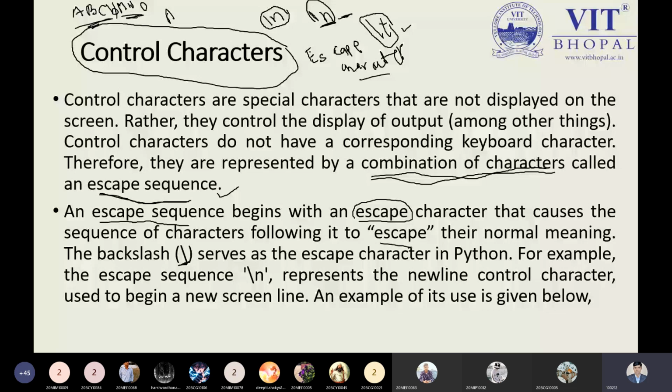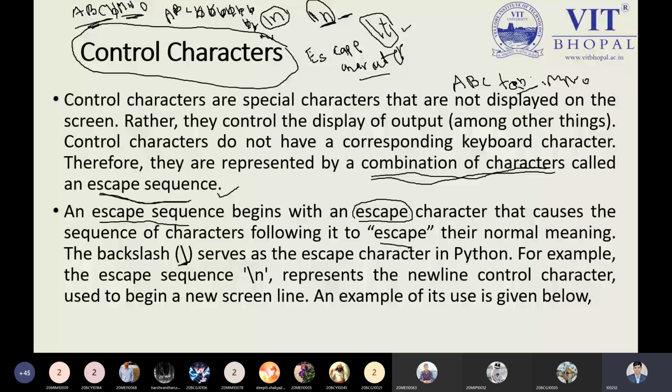So I can write ABC, and then press the space key 8 times: 1, 2, 3, 4, 5, 6, 7, 8, then write MNO. Rather than typing these, I can do it simply: write ABC, or I can press the tab key over here. This is another option. I can use the tab key, and then write MNO.